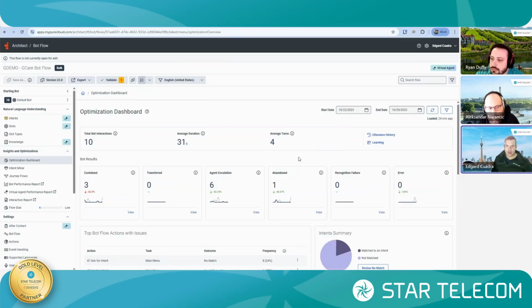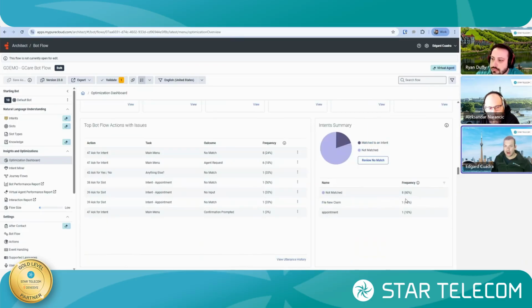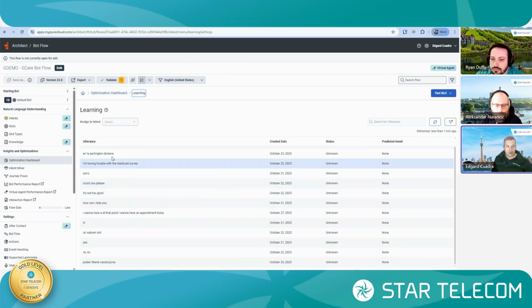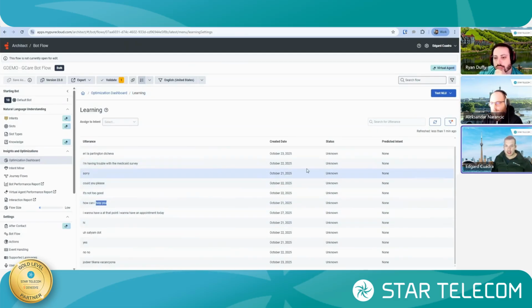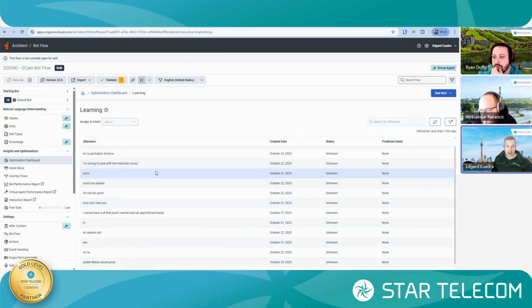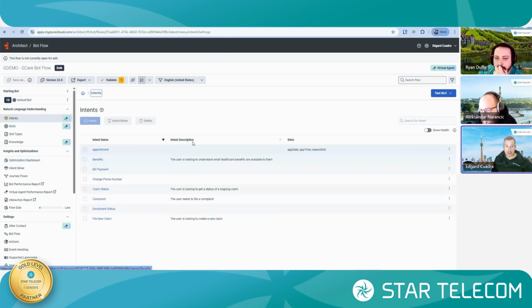You can see here for this time period, there are particular intents that the clients are asking through that virtual agent that Genesys isn't able to match. So let's open those up and see what those are. Again, this is test data, so "how can I help you" should be something that we recognize, but Genesys is able to give us what is unknown, and from here we can continue fine-tuning and add these utterances to the appropriate intents, or do we need to create new ones?